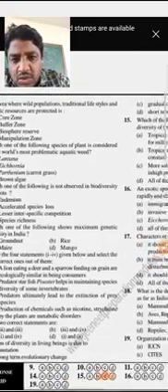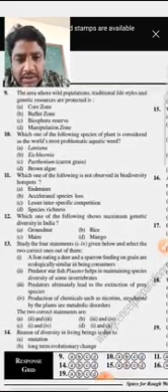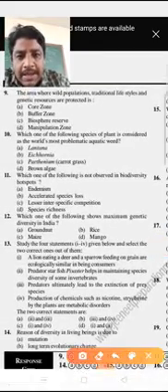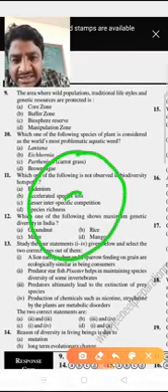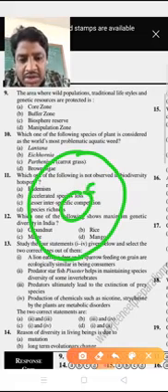This is the central region, the core region. In this core region there is no human activity.